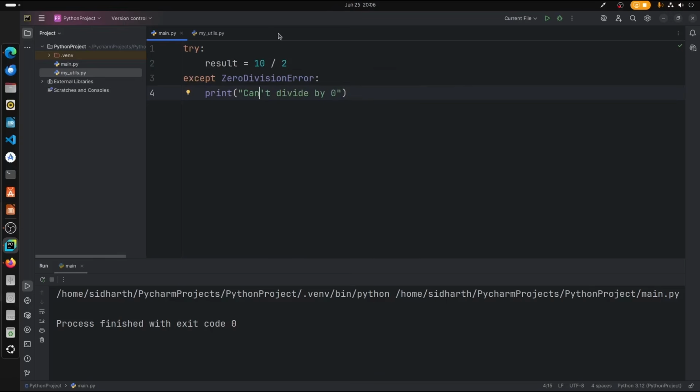Alright, now let's move on to finally and else. So else and finally are almost the same, but the difference is that finally runs no matter what, for cleanup. For example, if you are running finally, it won't check for anything else.